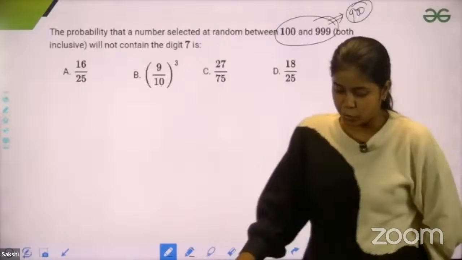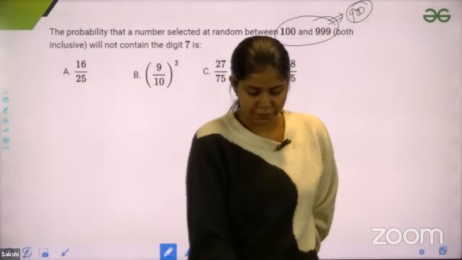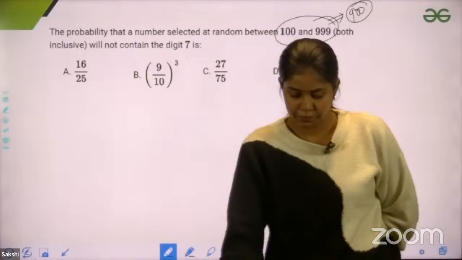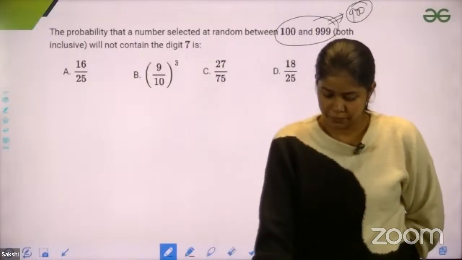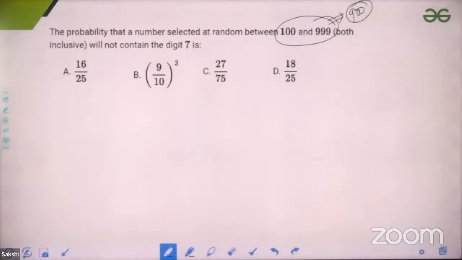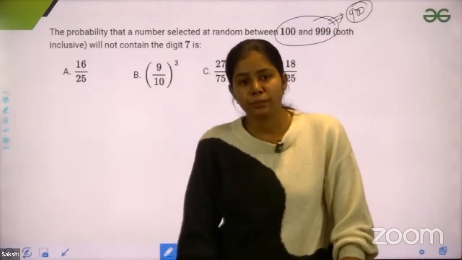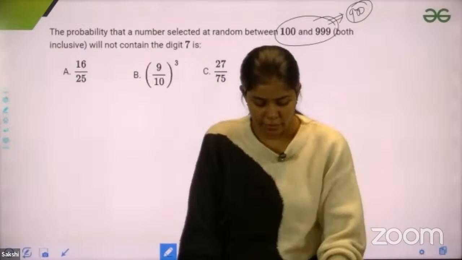Tell me, guys, what would be the answer here? So you have to find out the numbers which do not contain the digit 7, right? So just find out that.